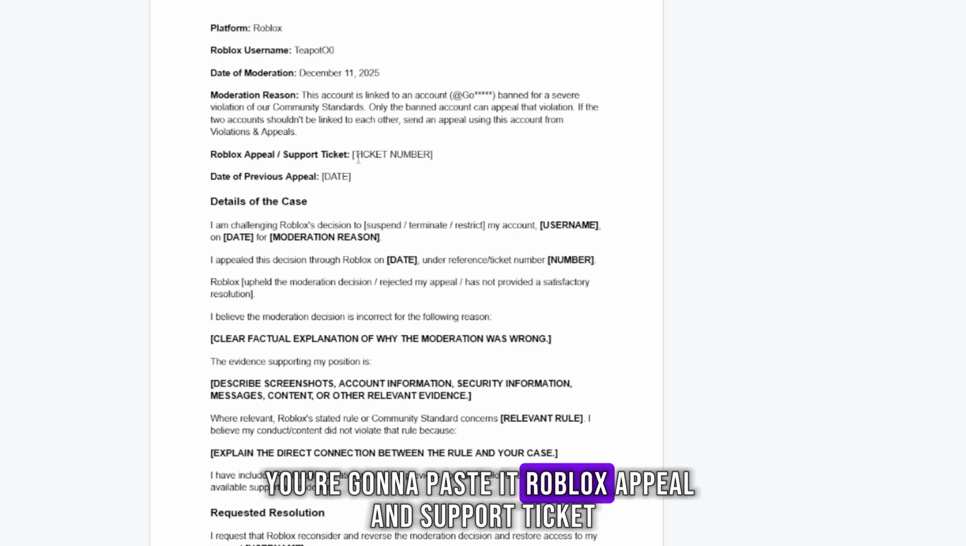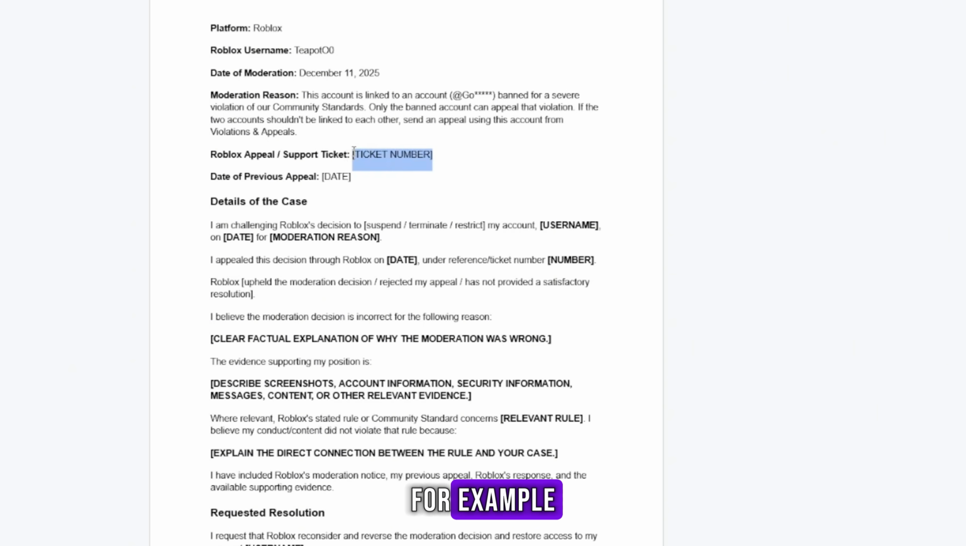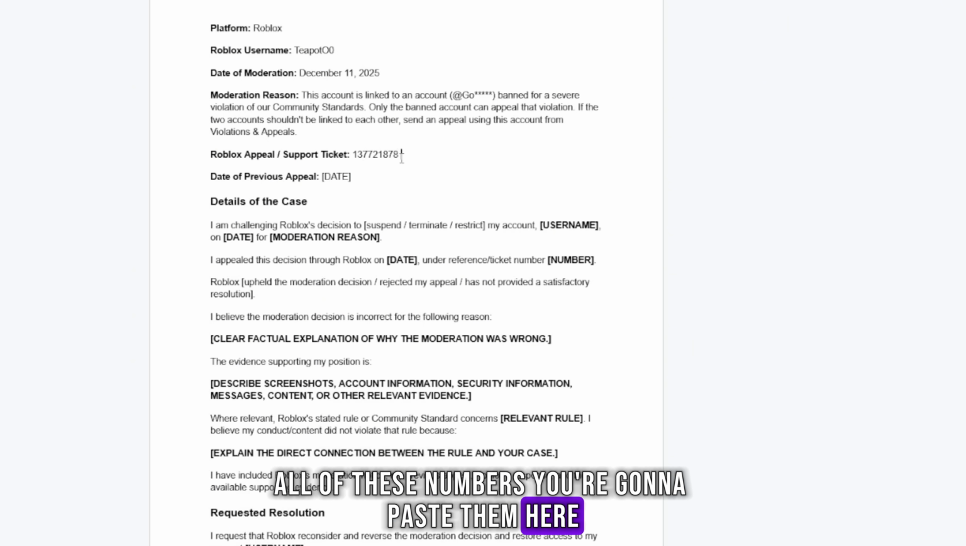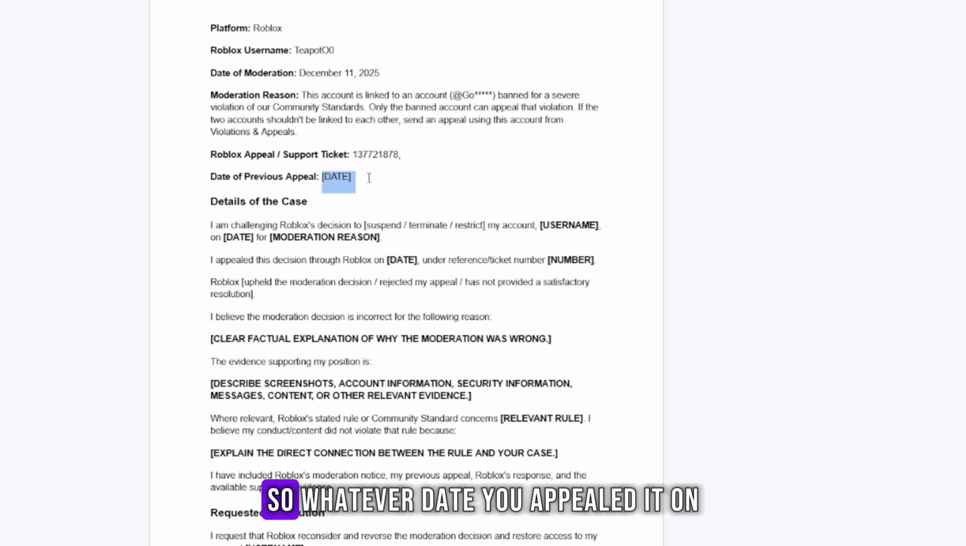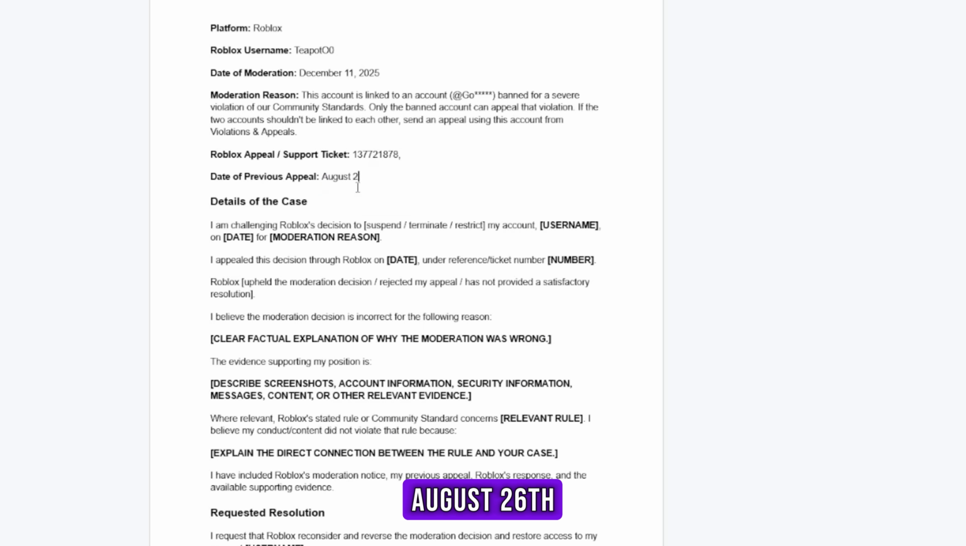Roblox appeal and support ticket. So you're going to put all your numbers, for example. All of these numbers, you're going to paste them here. Comment them. Date of previous appeal: whatever date you appealed it on. So let's say I appealed it today, August 26th.